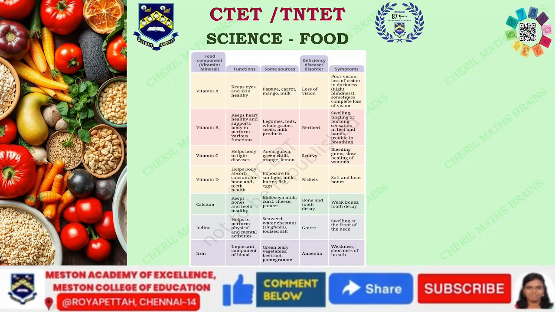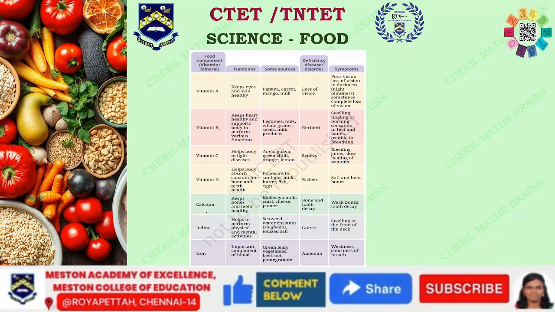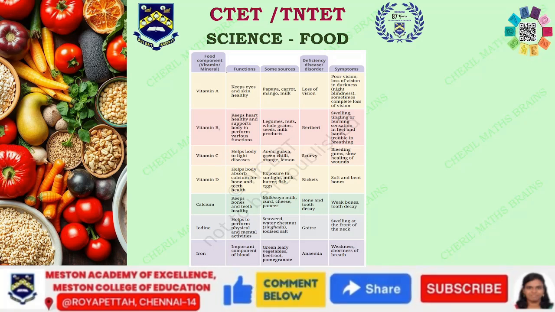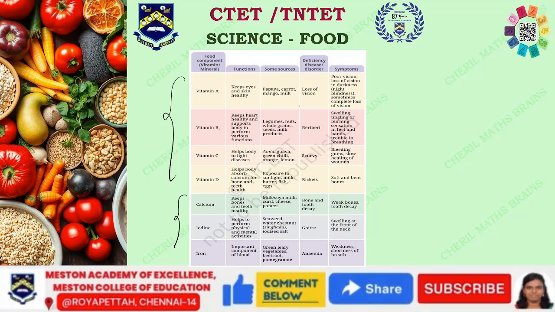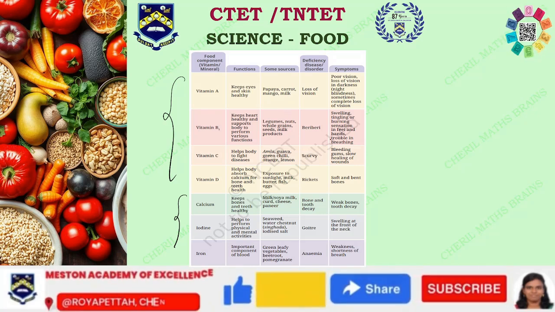We see vitamin A, B, C, D, and calcium, iodine, and iron. Calcium, iodine, and iron are the minerals, and the others are the vitamins. We'll see minerals in a little more detail in the next video. These are the main things we need to remember.